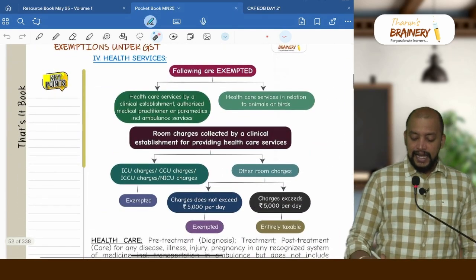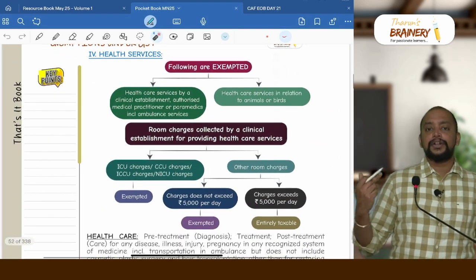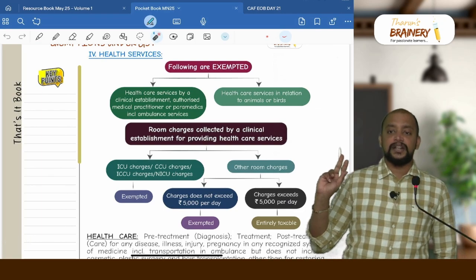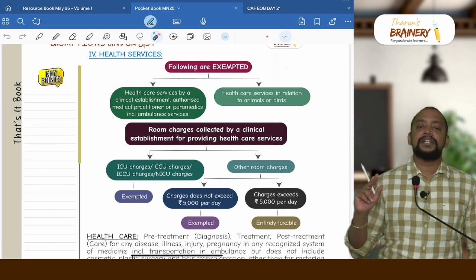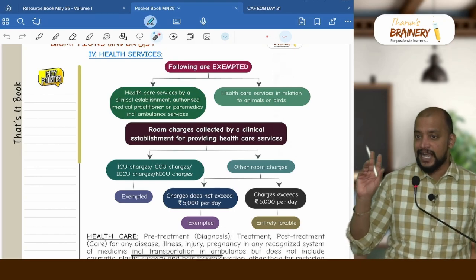Then next, health services. And in addition to that, we need to know business facilitator, business correspondent, which is there in RCM. Business facilitator or business correspondent earning commission from rural area is exempted.